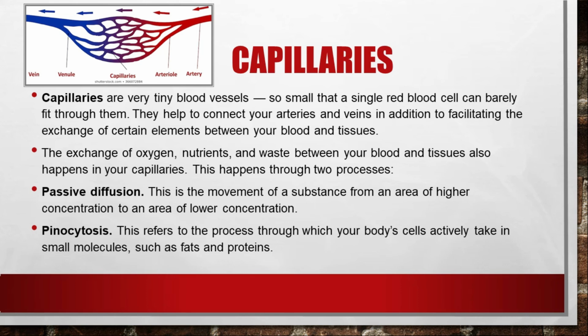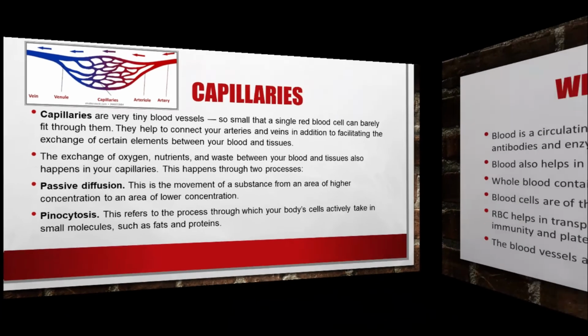The exchange of oxygen, nutrients and waste between the blood and tissues which happens in the capillaries occurs with the help of two processes. First is passive diffusion, second is pinocytosis. Passive diffusion is the movement of a substance from an area of higher concentration to an area of lower concentration, whereas pinocytosis refers to when the body's cell actively takes in small molecules such as fats and proteins. For example, your body cell absorbs the nutrients it needs, like fats, proteins, etc. So that is pinocytosis.